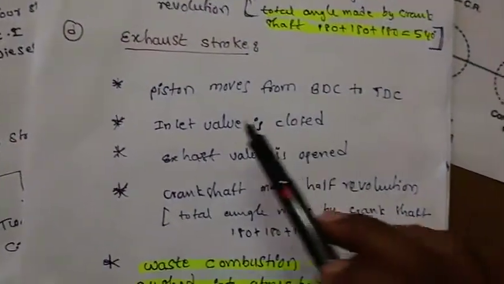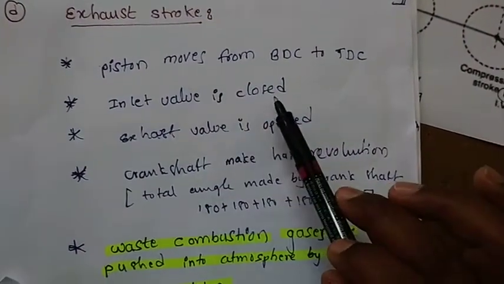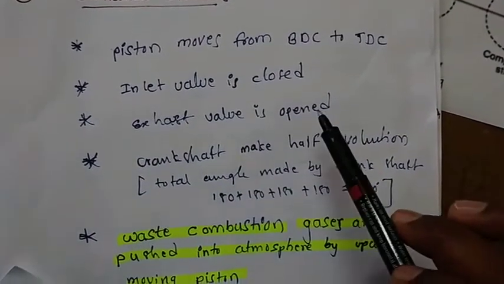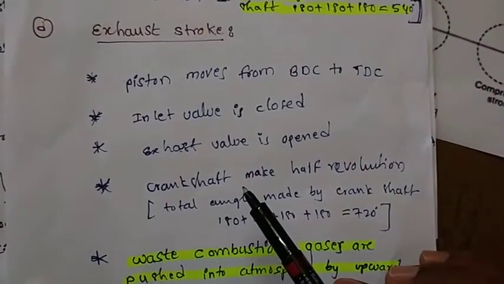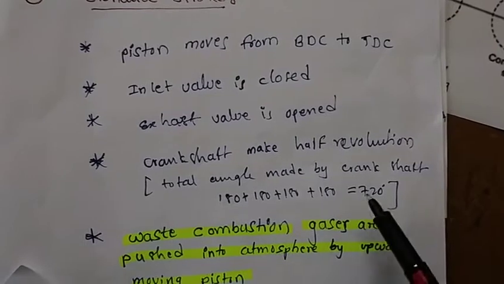So once again listen here. In the exhaust stroke, the piston moves from BDC to TDC. The inlet valve will be in the closed position. The exhaust valve should be in the open position. Here in this exhaust stroke, the crankshaft makes a half revolution. The total angle made by the crankshaft is 720 degrees.